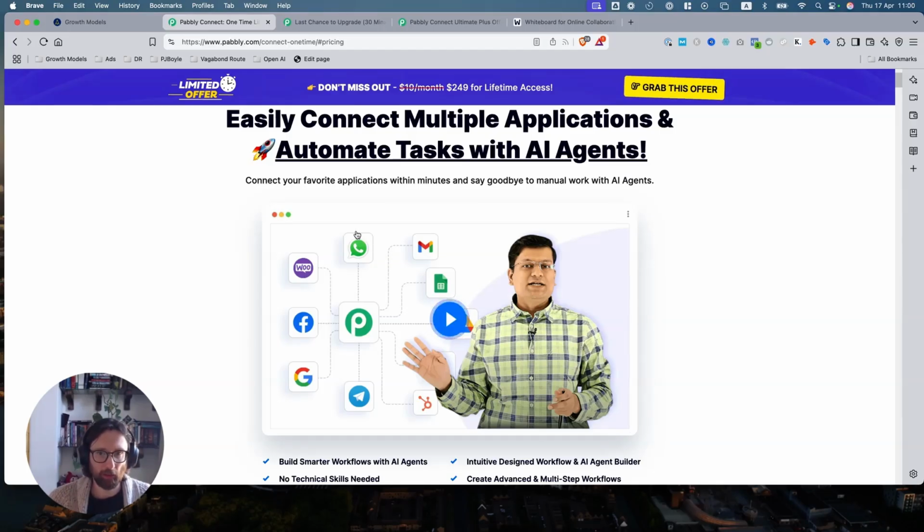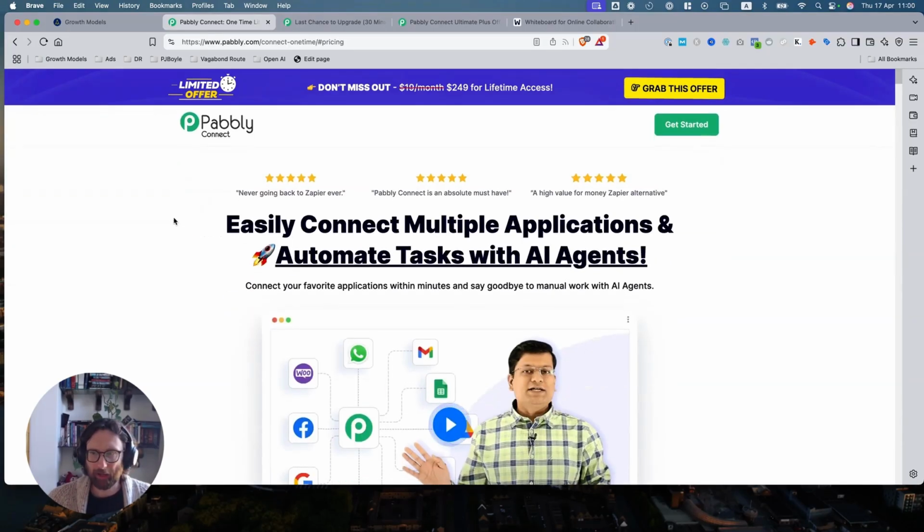Personally, I'm a Zapier user. And having had a quick scan of everything, I think this is aimed at taking people away from Zapier. So they're not really having to focus on the problem. They're focused on we're a better solution. And it's quite an interesting thing. So if we go through the sales page really quick: don't miss out, $249 for lifetime access, not monthly, not yearly, lifetime. Pay once, you're done.